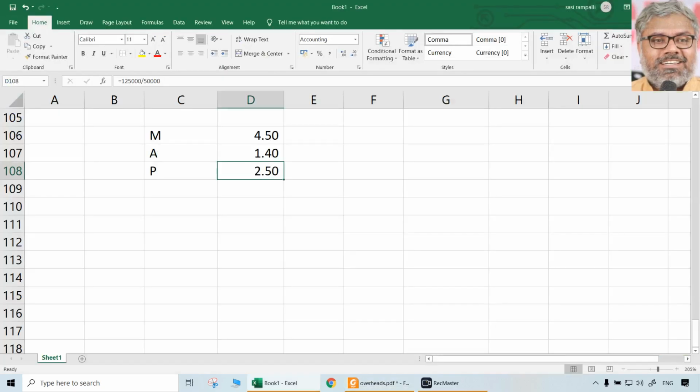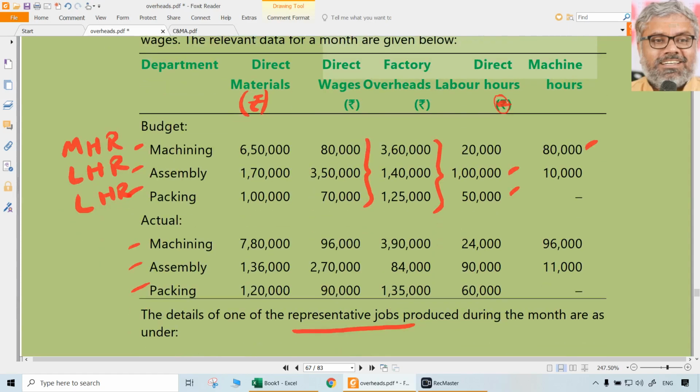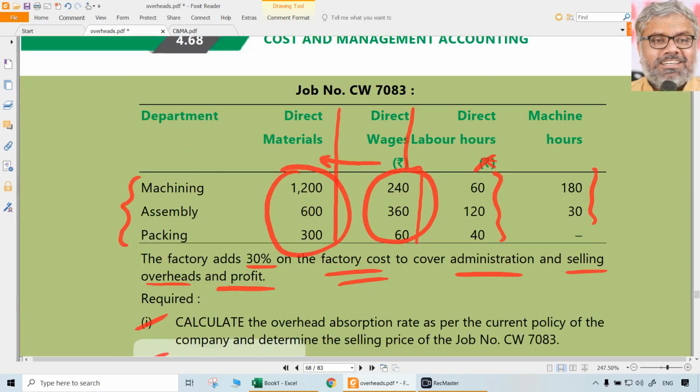These are the predetermined rates, which is better to use rather than using one blanket rate on the entire factory overheads, taking direct wages as the basis. So that is what we can suggest here. Still we are not suggesting any better thing like ABC and all. At least this they can do. So in a way, better than the blanket rate is the departmental rate. So that is the better rate that we can suggest in question number 2.